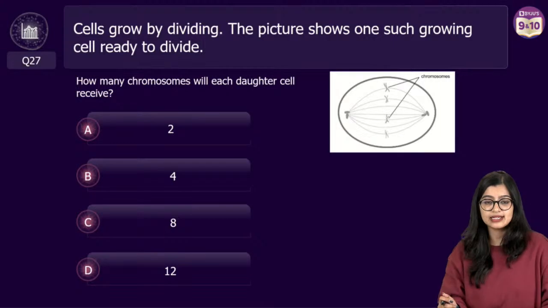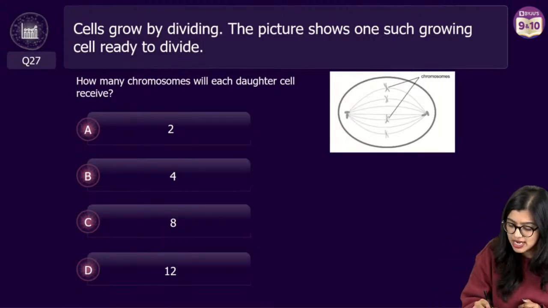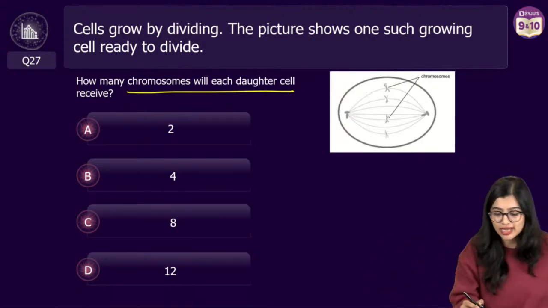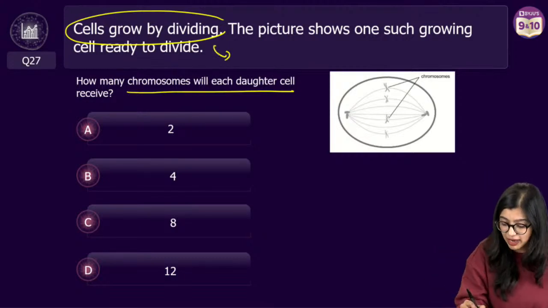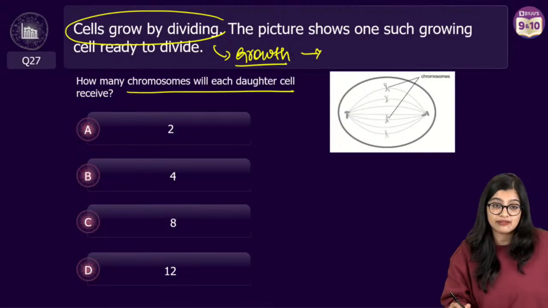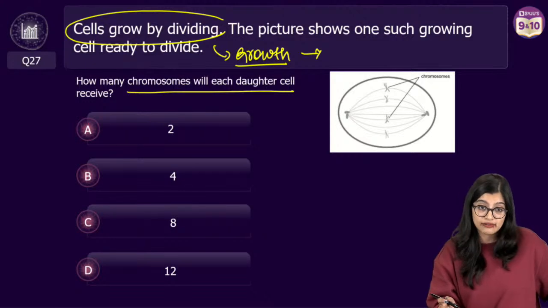Now your question is, at the end of cell division, how many chromosomes will each daughter cell get? We're talking about cells growing by dividing, so with respect to growth, which type of cell division takes place? Does equational division happen or reductional division?